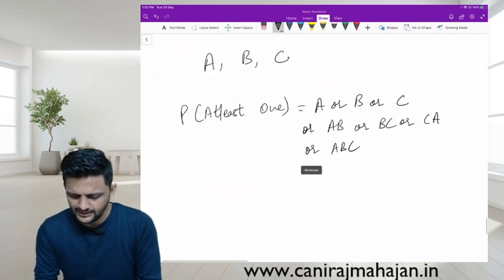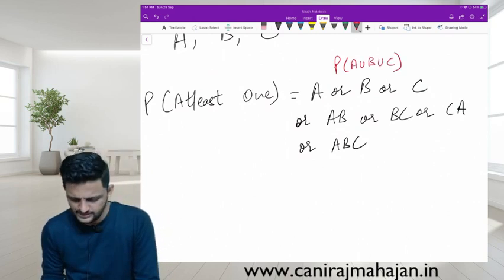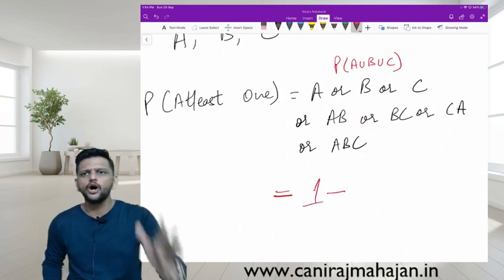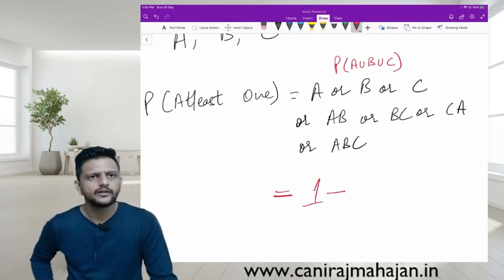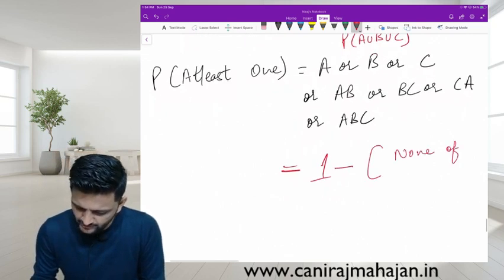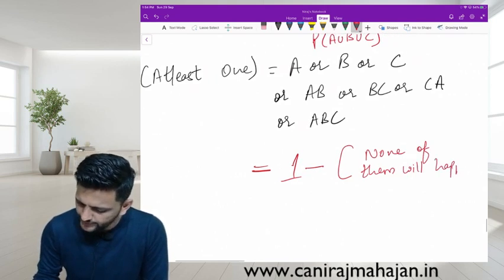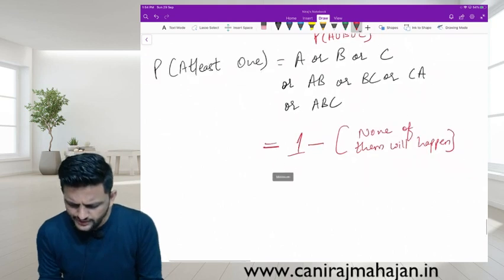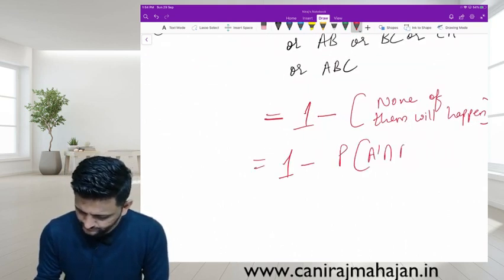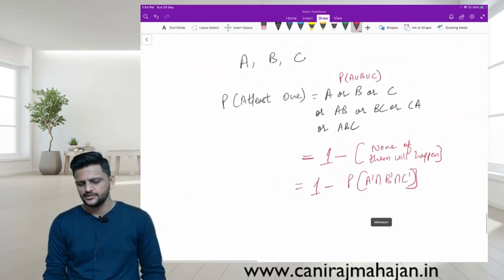And very important, this is nothing but P of A union B union C, which is also equal to, tell me, 1 minus none of them will happen. Yes or no? 1 minus none of ABC will happen. Means what? Not A, not B, not C. That means 1 minus A dash intersection B dash intersection C dash.